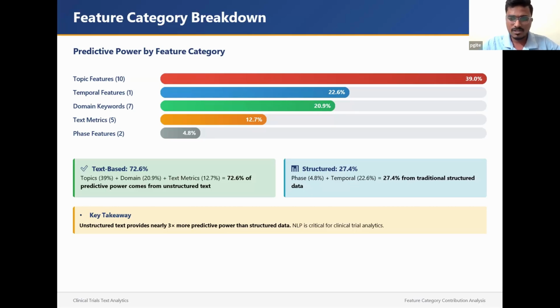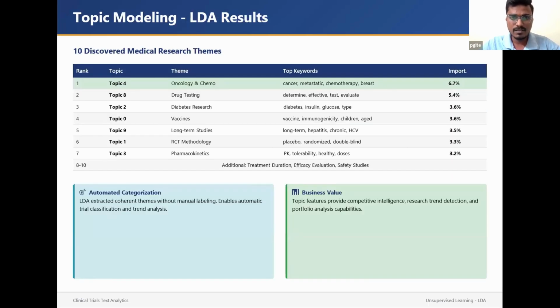So it means unstructured text provides nearly 3x more predictive power than structured data. These are the topics I took using LDA, and these are the themes: oncology, chemo, and cancers. Those top keywords were used to identify these themes. It is unsupervised learning.